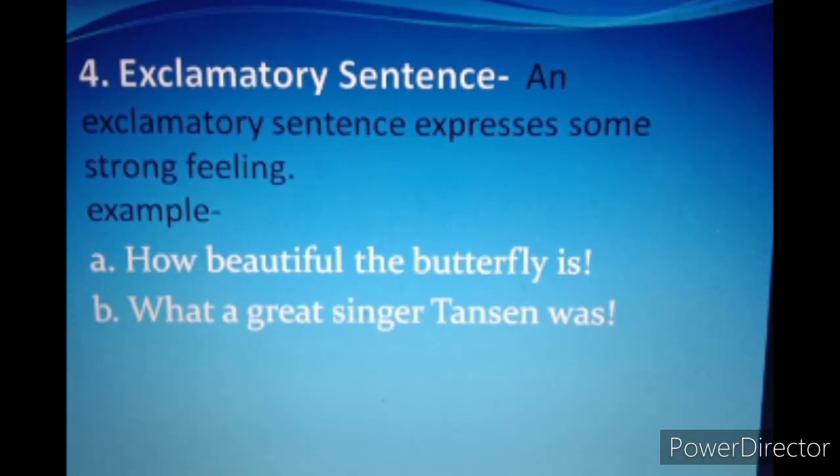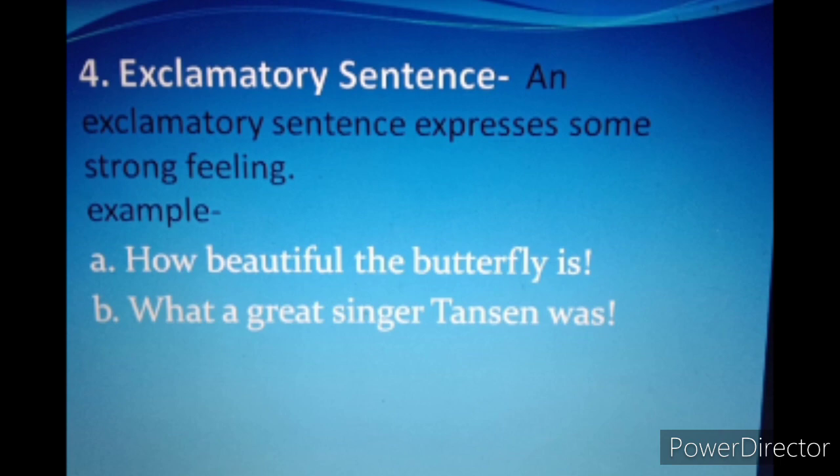Exclamatory sentence. An exclamatory sentence expresses some strong feeling or strong emotion. For example, if I say how beautiful the butterfly is, it is an exclamatory sentence because here we are showing strong feeling. So when we show strong feelings or strong emotions, that is called an exclamatory sentence.